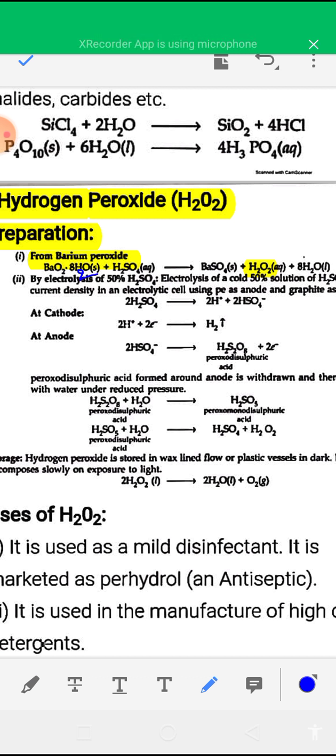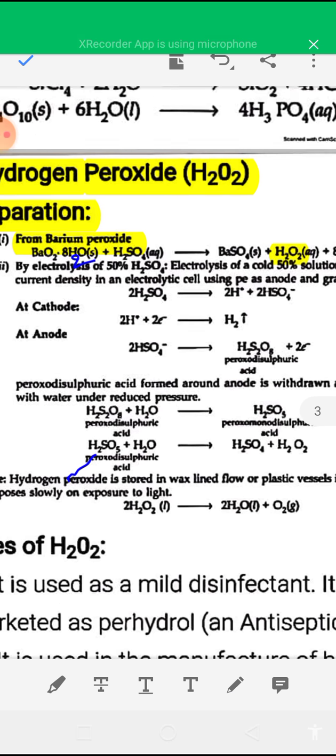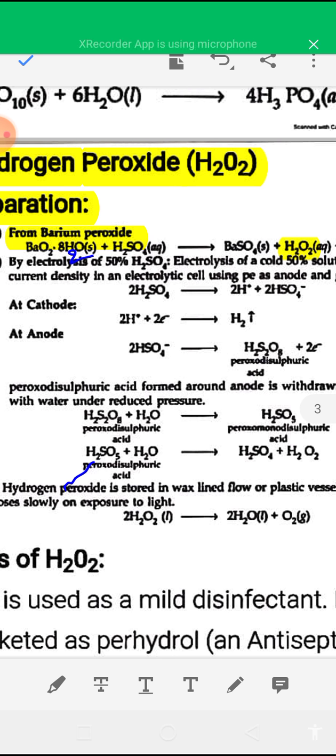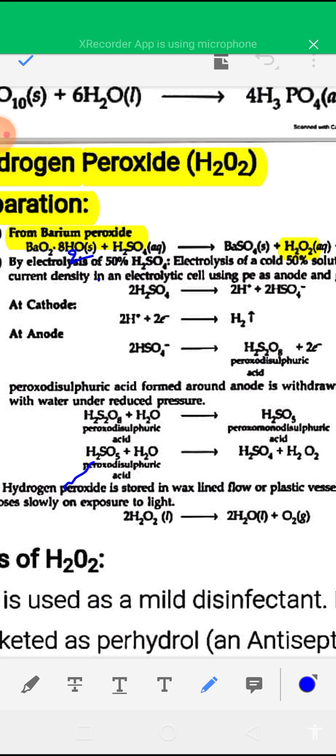And one more reaction: by electrolysis of 50% sulfuric acid to give hydrogen peroxide. On electrolysis, sulfuric acid dissociates into H plus and HSO4 minus, and at the cathode 2H plus ions combine with 2 electrons and form hydrogen gas.